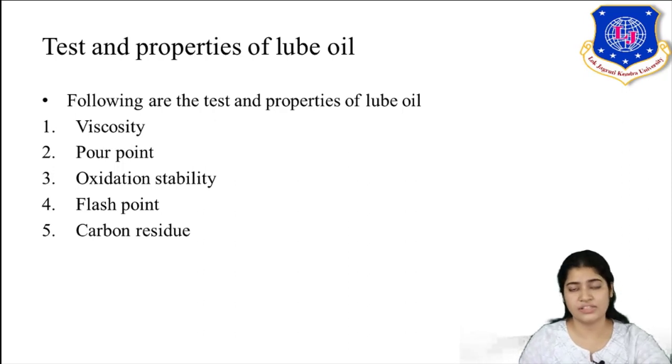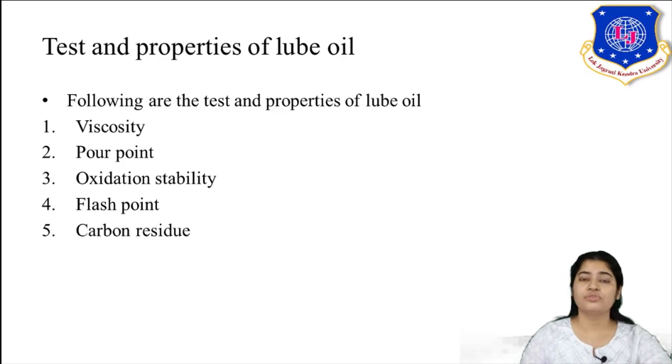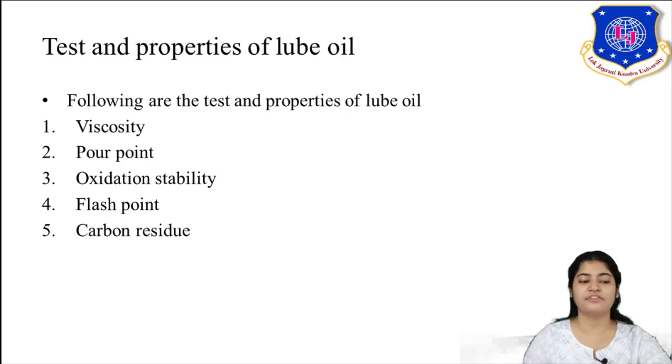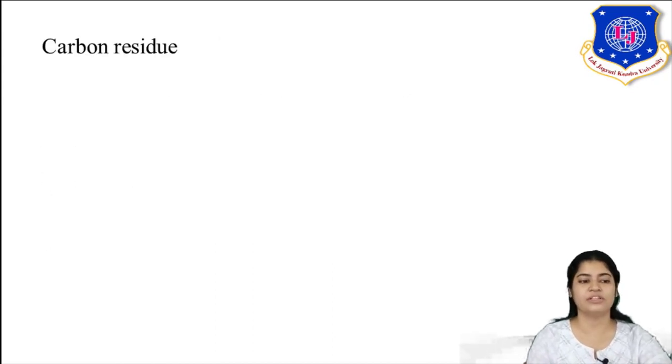Third is the oxidation stability. We saw in the composition that unsaturates are present, right? Since unsaturates are present, they are prone to getting oxidized to form gum. Hence oxidation stability is also an important property and test. Fourth is flash point. Of course, as far as safety is concerned, your flash point has to be measured and tested. Last one is carbon residue. Now carbon residue is something important, a new property you are seeing here. So let's see what is carbon residue.